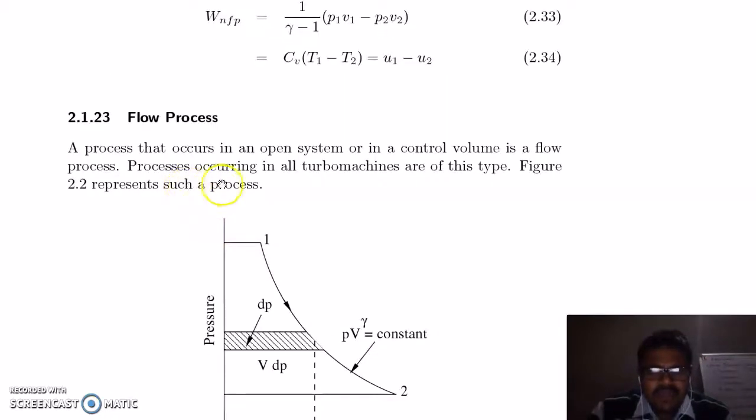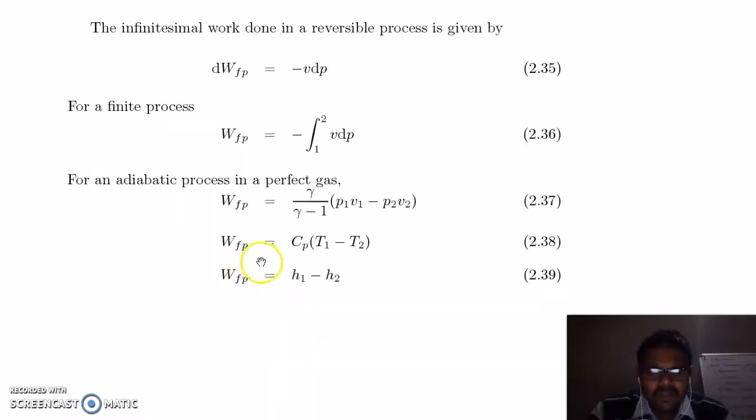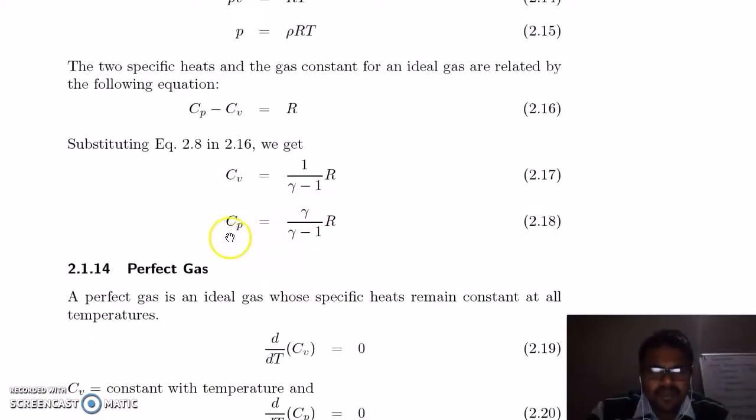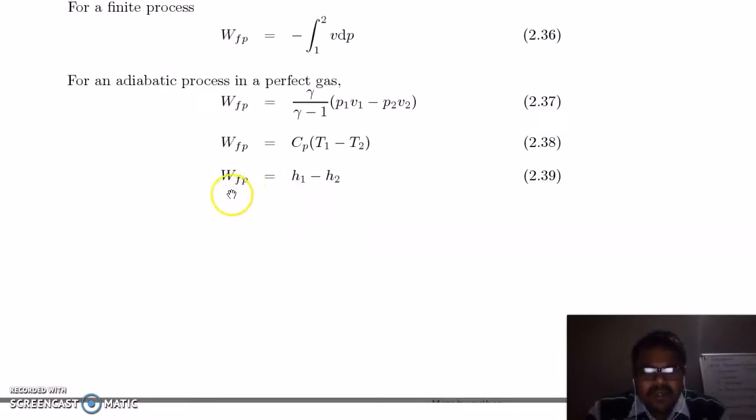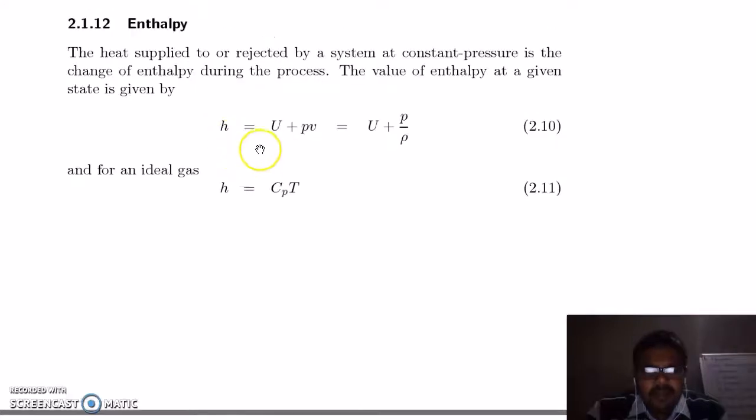So processes occurring in all turbo machines are of this type, which involve flow work also. So this is Cp (T1 minus T2), where Cp is equal to gamma by gamma minus 1 into R from this equation. Now in this case, your work is equal to H1 minus H2, which also involves the flow work. Enthalpy is equal to U plus PV. So PV in this case is your flow work.